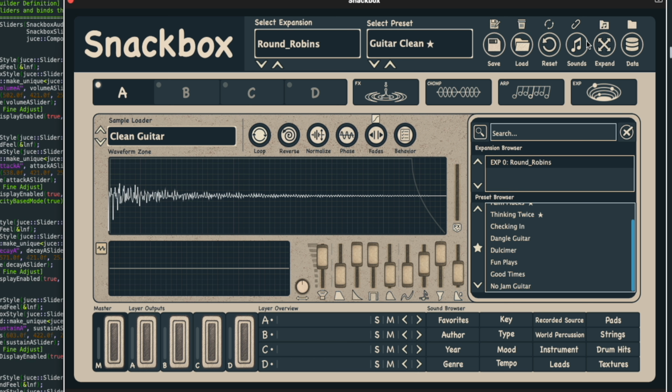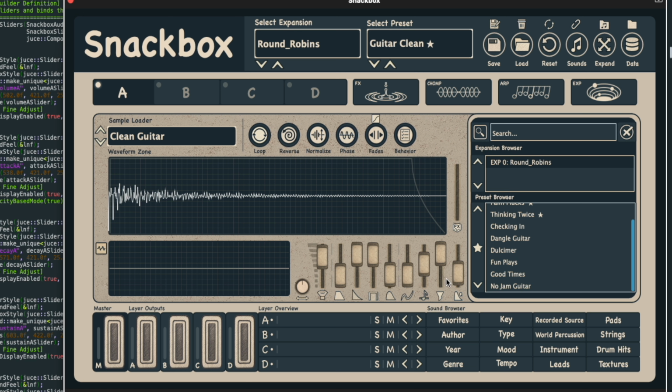It's a full-on system with file managing. It allows us to create our own expansions and distribute them. We can use our own samples. This thing can be jam-packed with any sound that we'd like to create playable instruments that we can make beats and music with. You can see up top, we have the entire file management system. It's very important to note that this is the base version of Snackbox, not the permanent name.